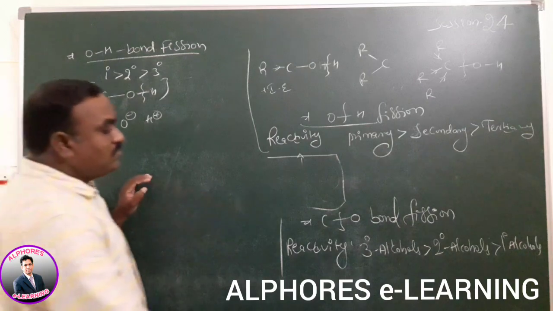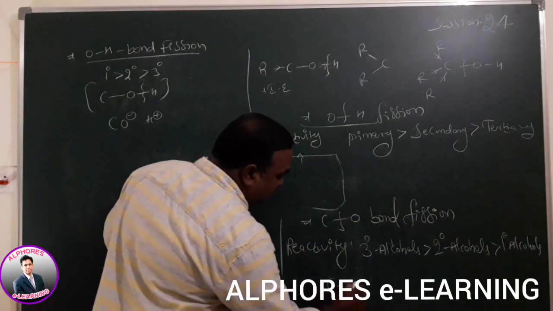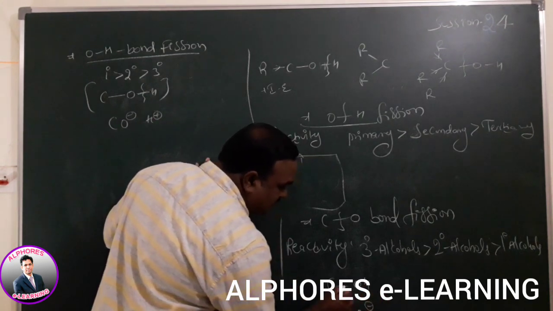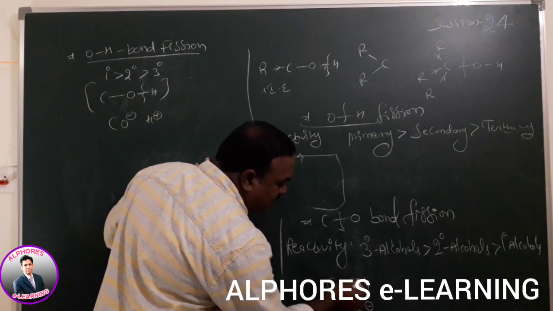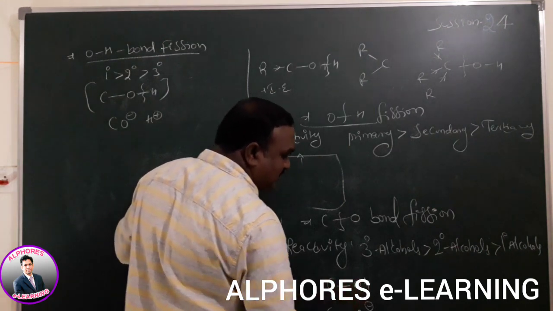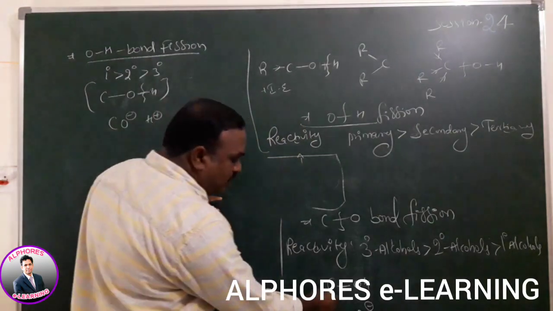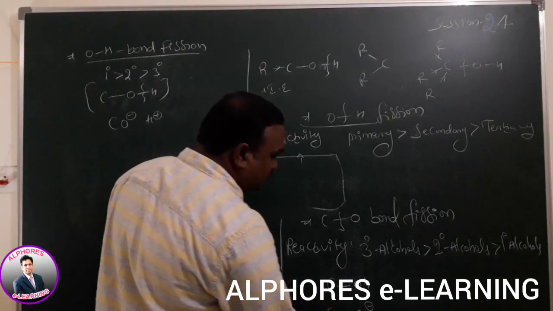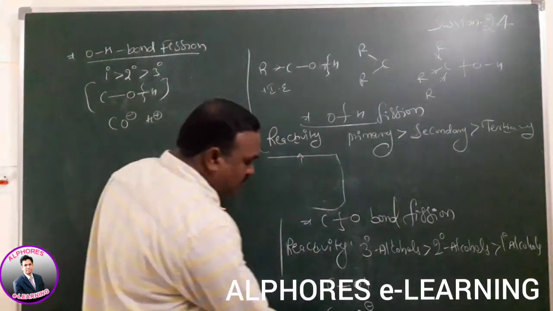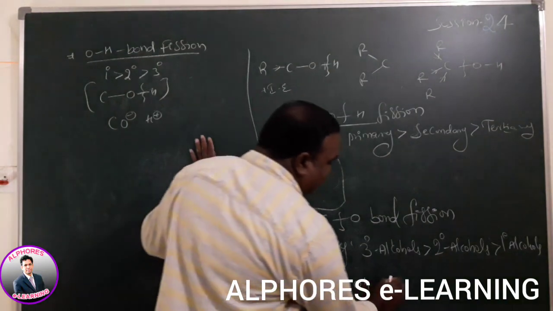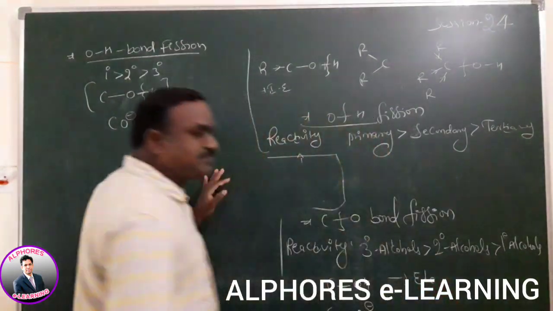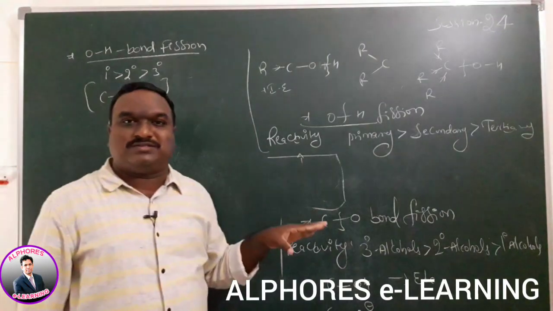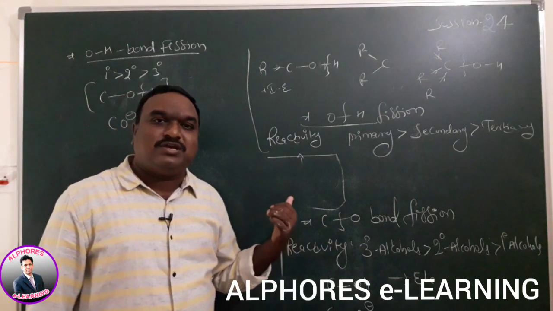Wherever CO bond cleavage is given, the carbon has a positive charge and OH minus is formed. The reason is the sigma bond electrons migrate towards oxygen. On oxygen the electron density increases, it is going to lose the electrons, it gains positive charge. Due to that reason, in this case alcohols act as electrophiles. In the other case, alcohols act as nucleophiles.